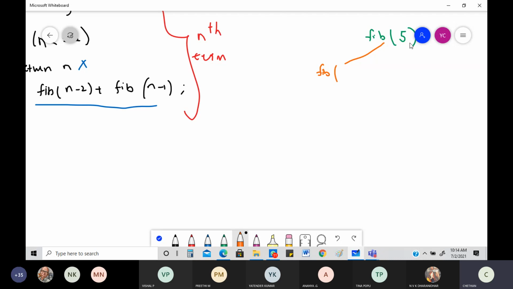Okay, so see Fibonacci of 5. I'm going to figure out what is going to happen. This will become Fibonacci of 3, and this will become what? Fibonacci of 4. Where are you getting this? I'm getting it right from here, nothing more. This is the recursive way of finding my Fibonacci series.